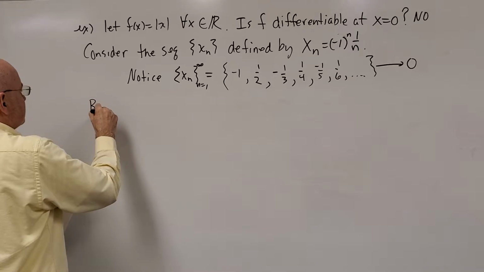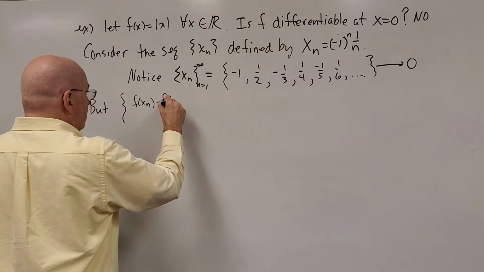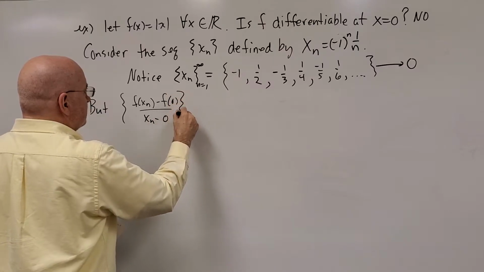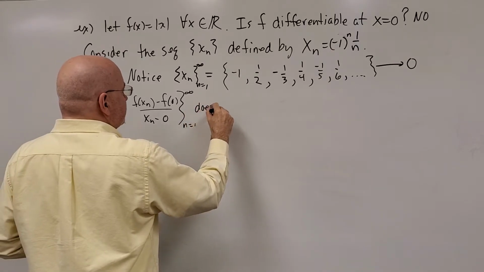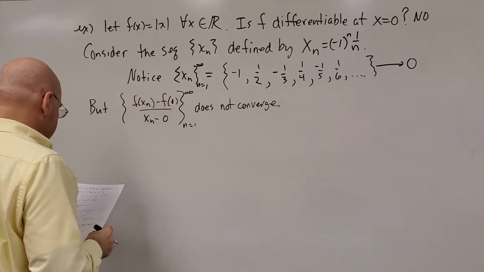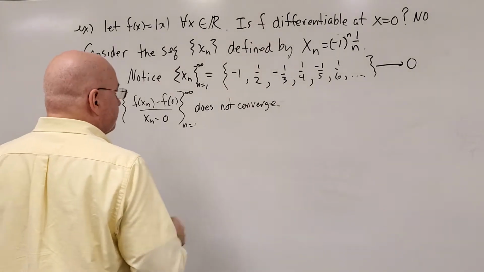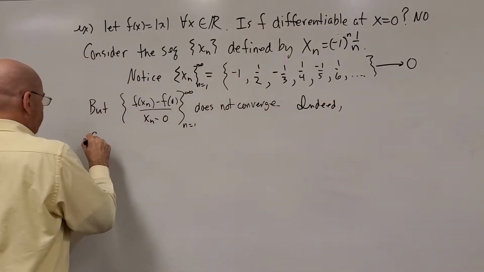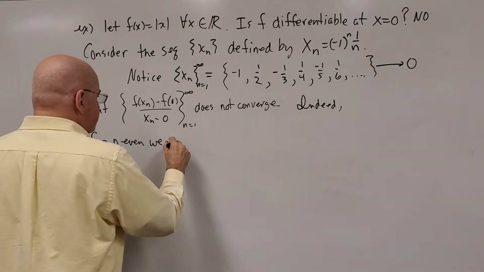But let's consider the sequence f of xn minus f of 0 over xn minus 0. This sequence does not converge. Now we need to explain why that's the case. If this doesn't converge, then f is not differentiable at 0. Indeed, for n even, we see the following.